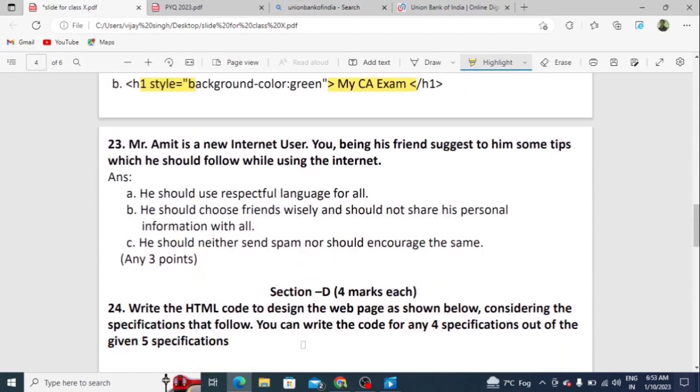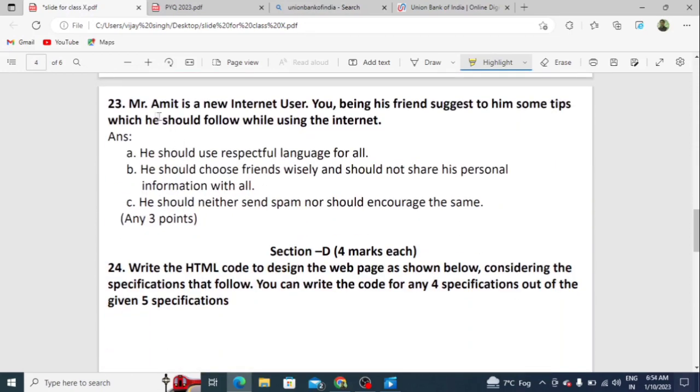And question number 23, Mr. Amit is a new internet user. You, being his friend, suggest to him some tips which he should follow while using the internet.